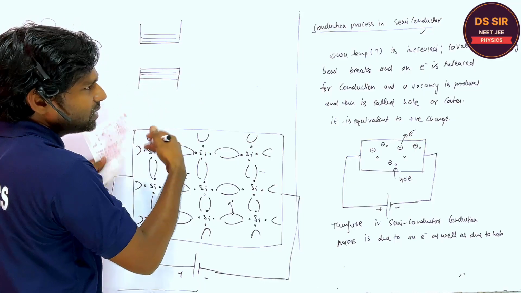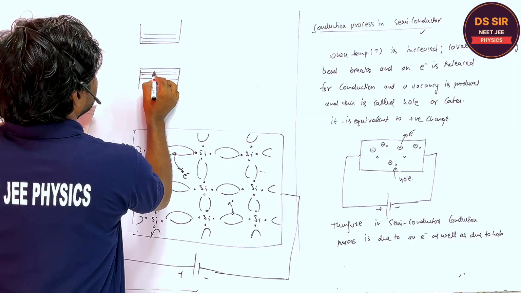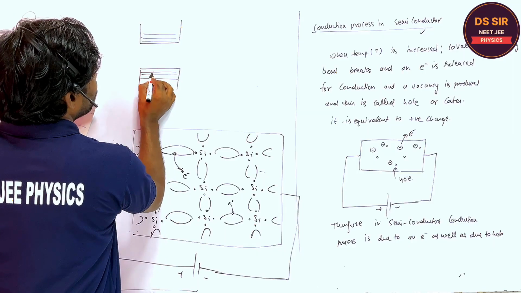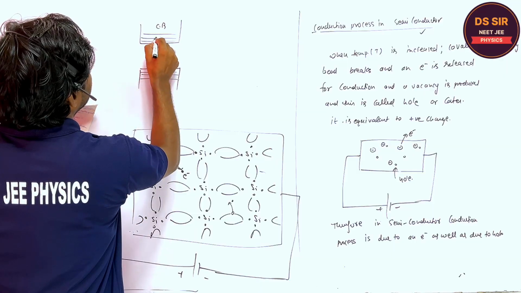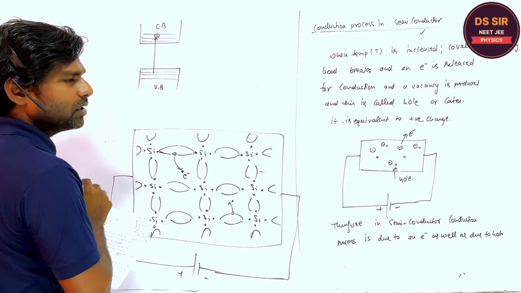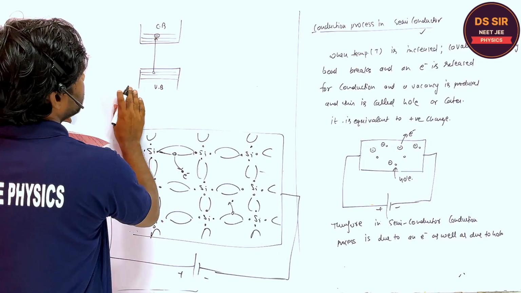When the temperature is increased, or at sufficient temperature, at room temperature, when an electron from the valence band jumps to the conduction band, the electron comes over here, and a hole or vacancy is produced in the valence band.